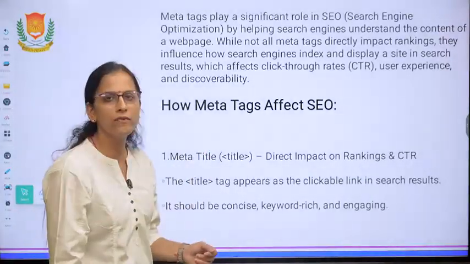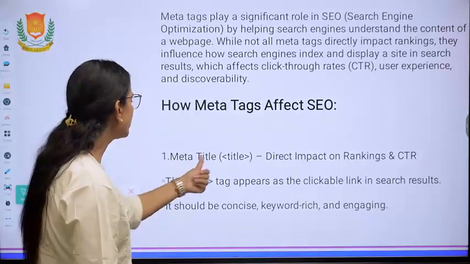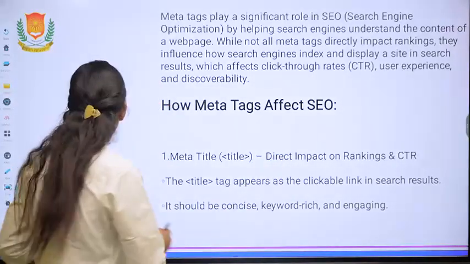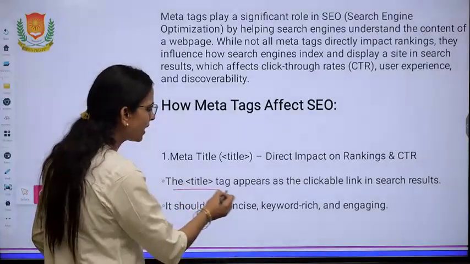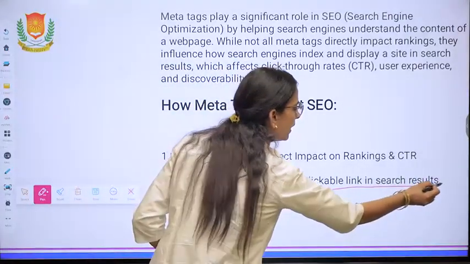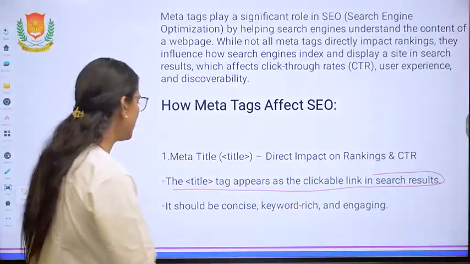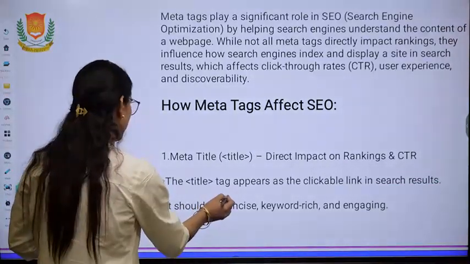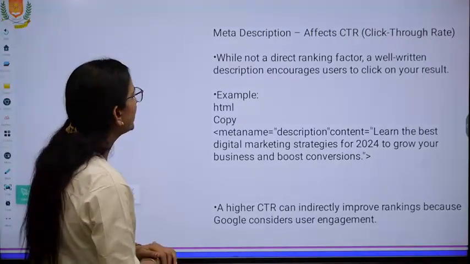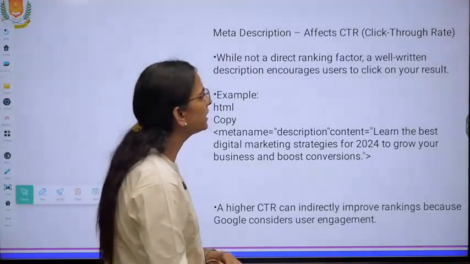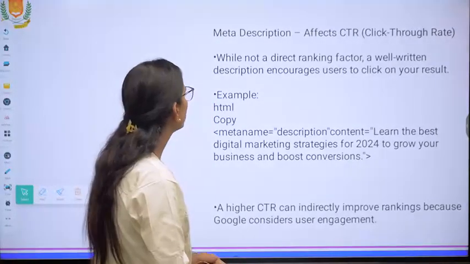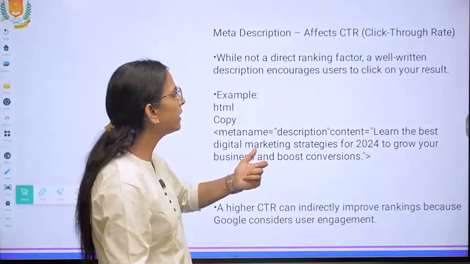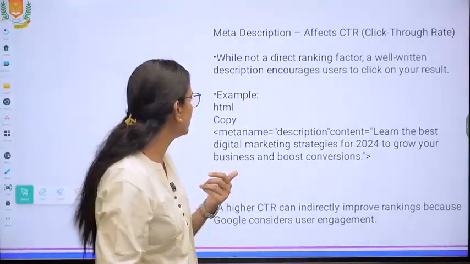How do meta tags affect SEO? Among these meta tags, the title has a direct impact on the ranking and CTR. The title tag appears as the clickable link in the search results. Then the meta description affects the click-through rate. While not a direct ranking factor, a well-written description encourages users to click on your result.